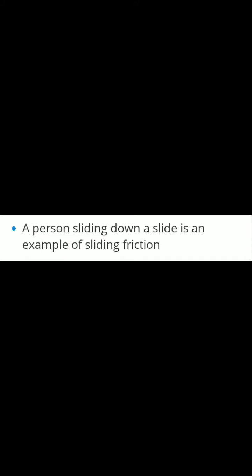First example, a washing machine pushed along a floor. Second example, a person sliding down a slide is an example of sliding friction. Third, the friction between two books when sliding one into place on a bookshelf. Fourth example, a paper on the roller as it slides through a fax machine. These are all examples of sliding friction. Please note that sliding friction is less than static friction.